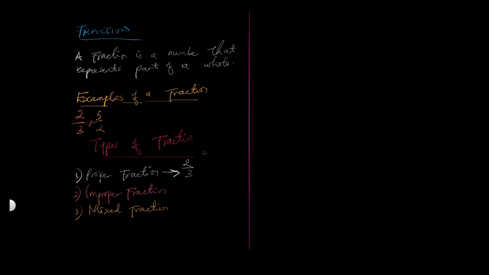This upper number here is called what? Numerator. This down one is called what? Denominator.